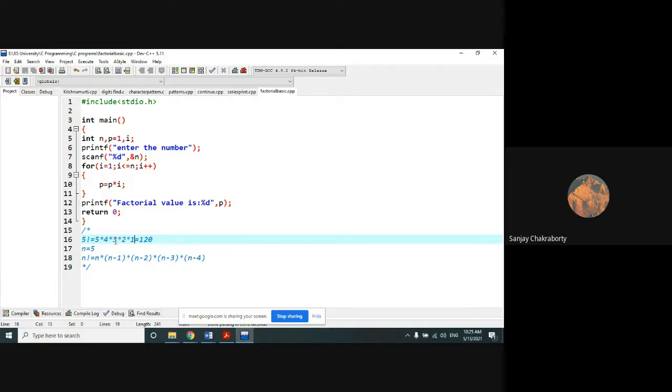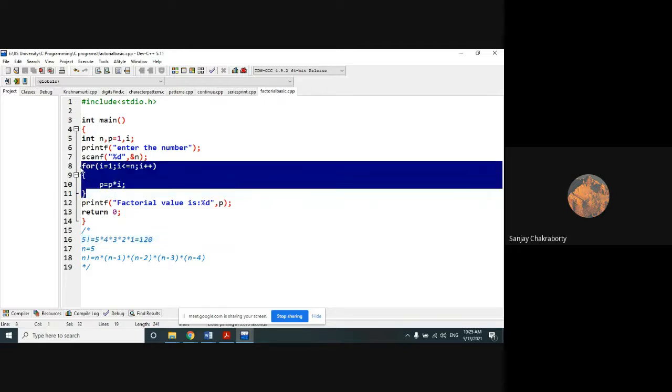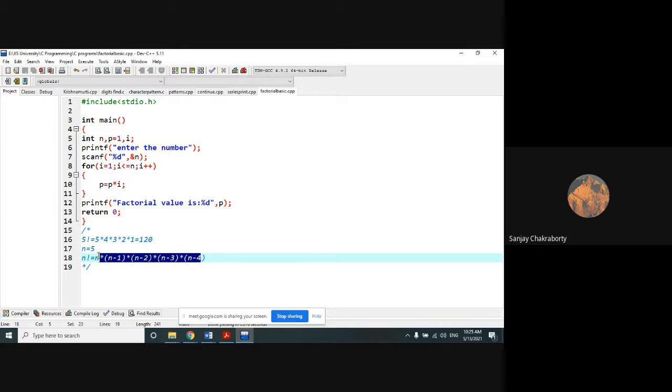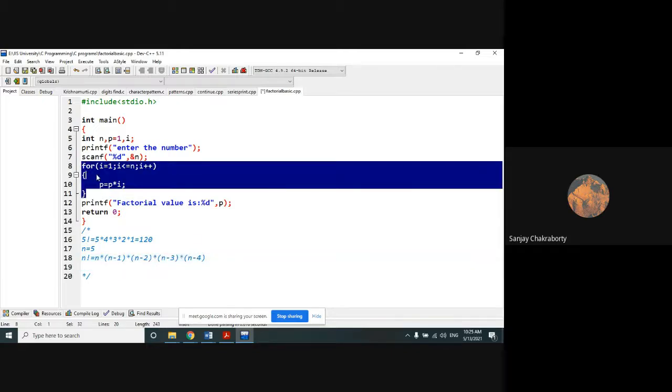In this way, starting from the right hand side to the left hand side, we simply increment by plus 1, and that increment operation we did here. You can also use the decrement operation in such a way. That's your choice.